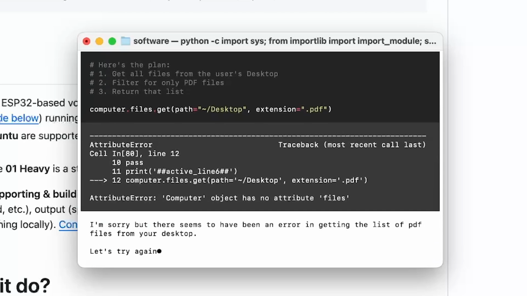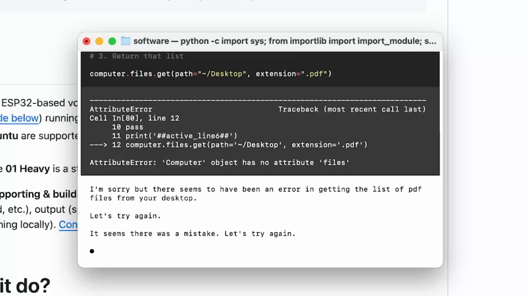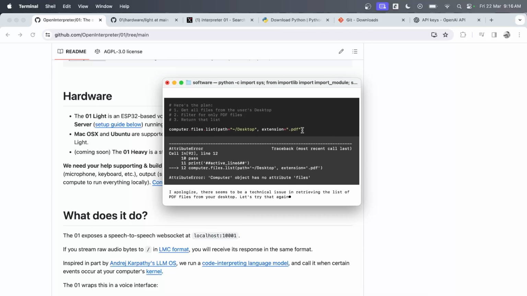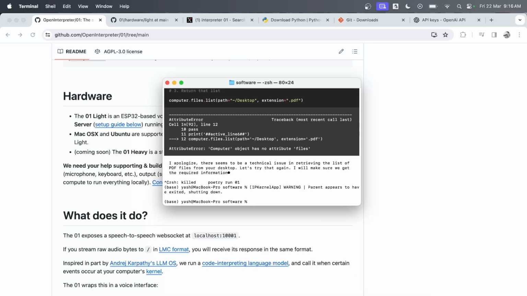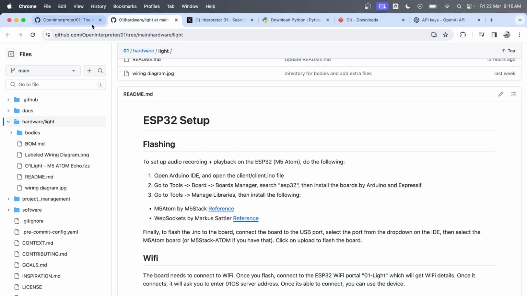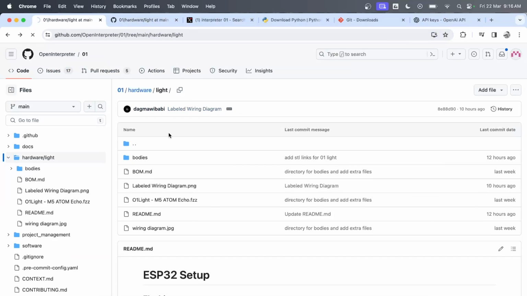And I'm sorry, but there seems to have been an error in getting the list of PDF files from your desktop. Let's try again. It seems there was a mistake. Let's try again. Yeah, failed again. So I'm going to stop it at this point because I don't want it to run this endlessly. But I think you get the point with respect to what this does and the potential it brings.